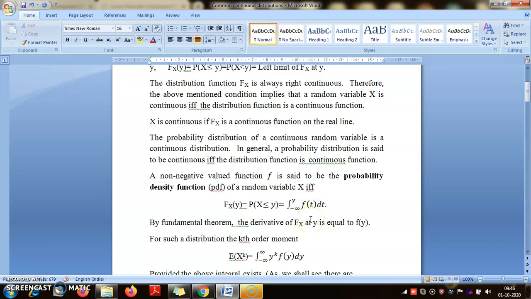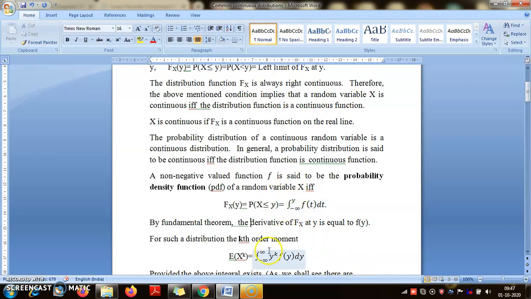But for continuous distributions, you can have a density function, that is, you can find a non-negative valued function f such that integrating that you compute probabilities. And you see that if you define the distribution function like this, then this is a continuous function, right? Because this follows from the properties of integrals. So if you look at the properties of antiderivatives and from the fundamental theorem, this is clear, right? Because this is a differentiable function, so it has to be continuous.